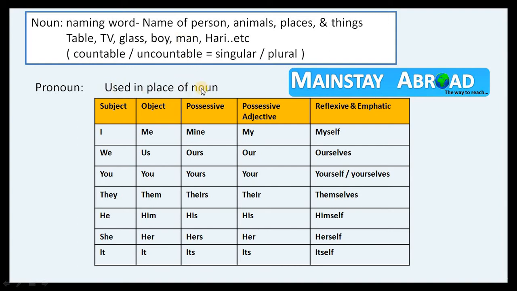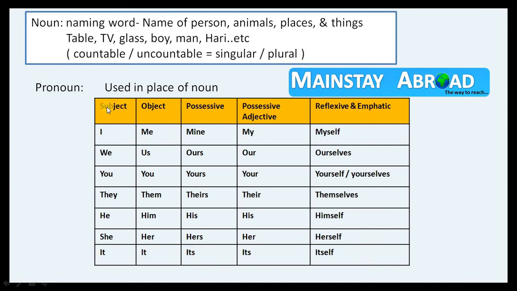So we have pronoun. In this pronoun we have 6 sections: subject, object, possessive, possessive adjective, reflexive, and emphatic. So now we can go through this table: I, me, mine, my, myself, we, us, ours, ourselves, you, yours, yourself, yourselves, they, them, theirs, their, themselves, he, him, his, himself, she, her, hers, herself, its, itself.